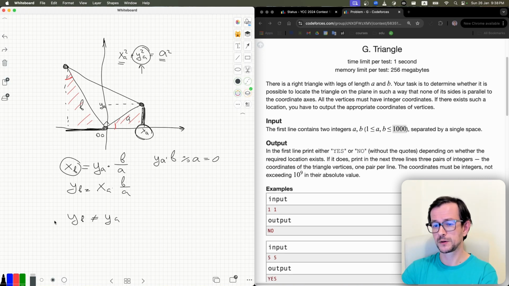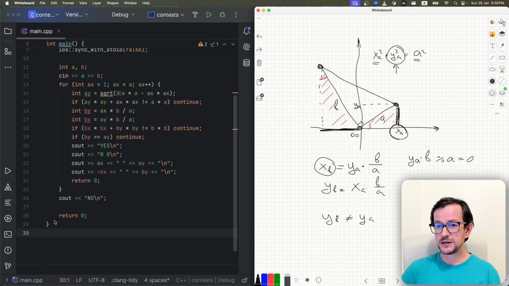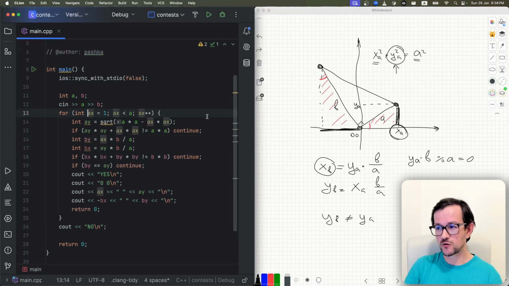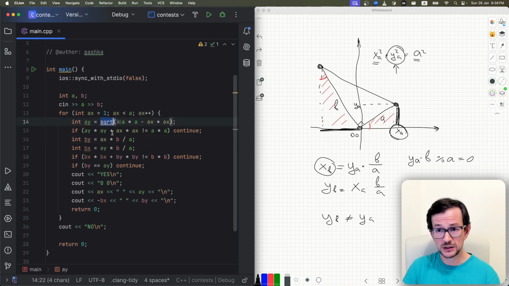So let's look at my code. I did exactly what I told you. I iterate over the coordinate of point A. I call it ax, it doesn't matter. Then I calculate the y coordinate of point A using this formula. Here I'm using floating point numbers. You need to be careful doing this, but since numbers are small, it's okay. In some other problems you may have troubles here.